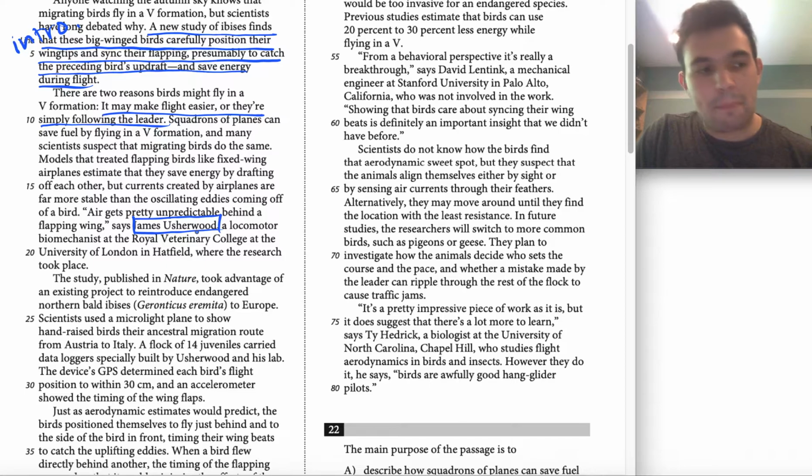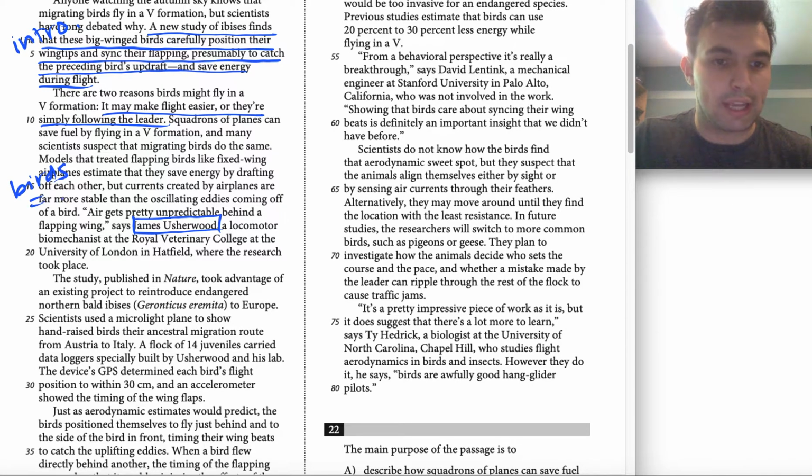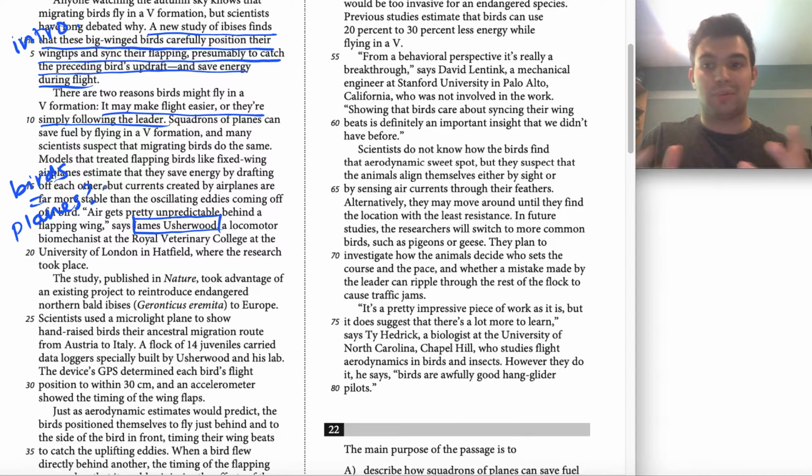Now, in terms of a main idea for this paragraph, I know we're talking about birds, I know we're comparing them to planes, and I know we're not exactly sure if they go together. So I use a lot of shorthand when I'm writing my main ideas. So I'm probably going to write something along the lines of birds equal planes with a question mark at the end. This says to me, all right, we got a comparison between these two going on, and we're not exactly sure how it works out.